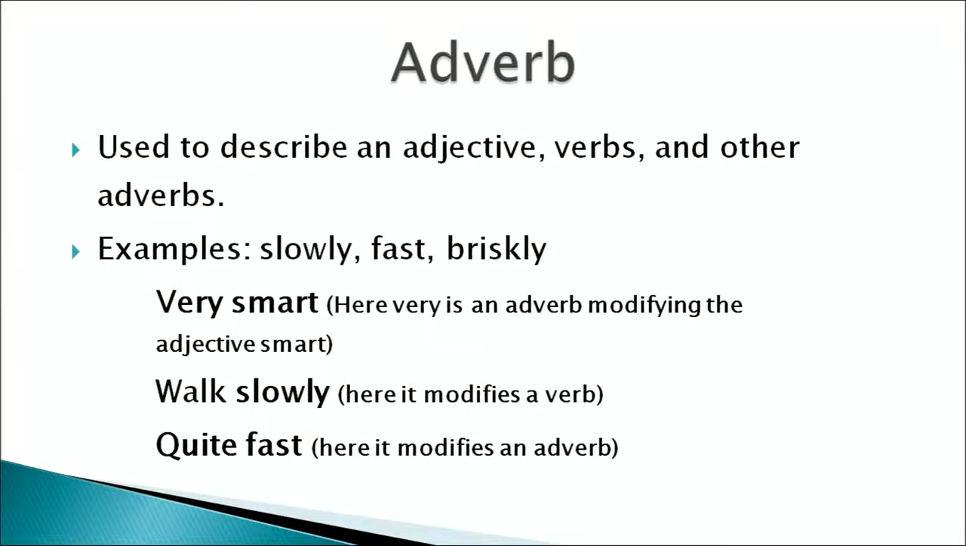We should also come to adverbs. What are adverbs? Adverbs are those words which are used to describe an adjective, verb, or other adverbs. Examples are slowly, fast, briskly. Very smart: here, very is an adverb modifying the adjective smart. Walk slowly: here, it modifies a verb. Quite fast: here, it modifies an adverb.